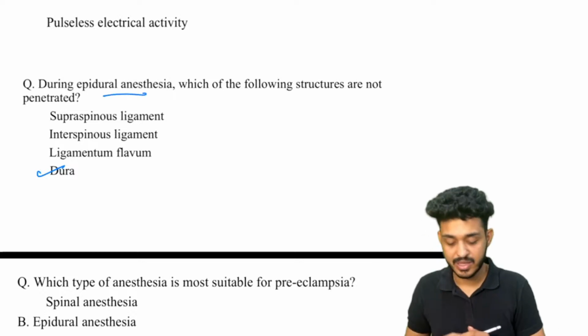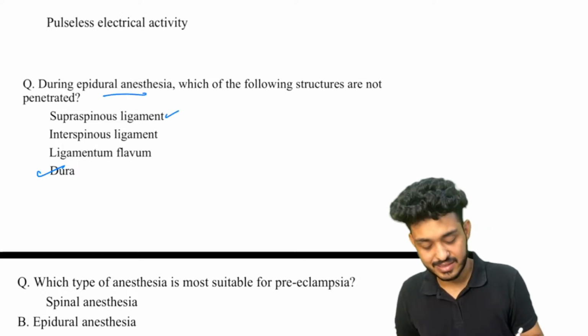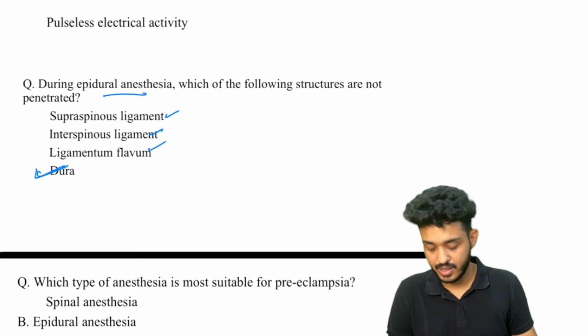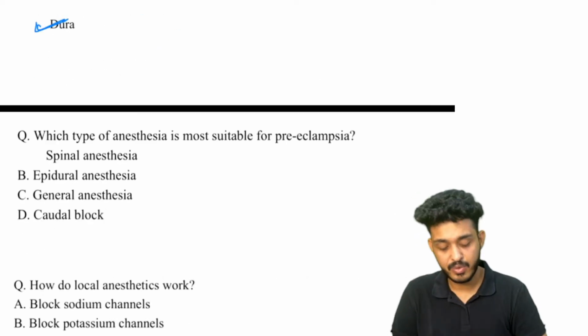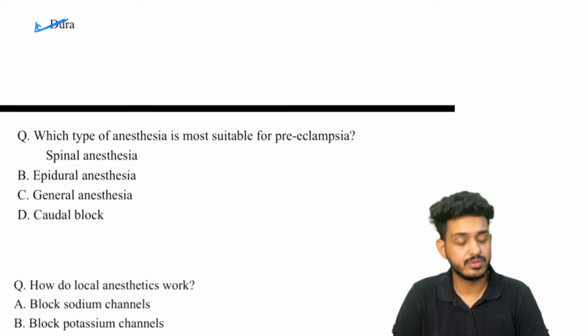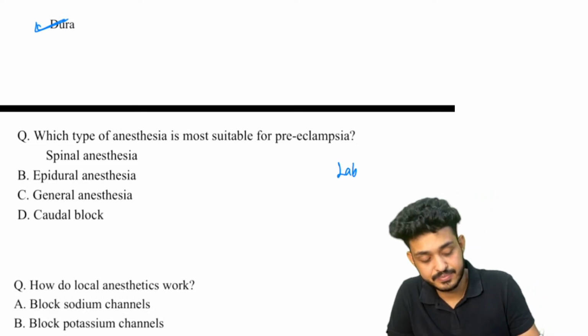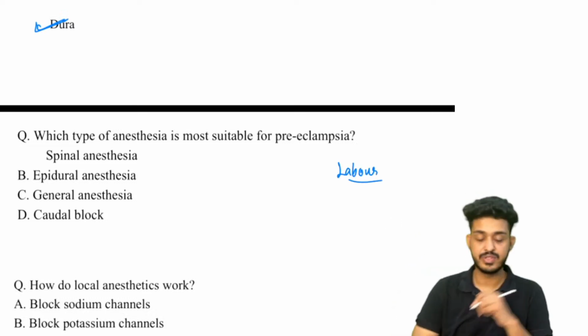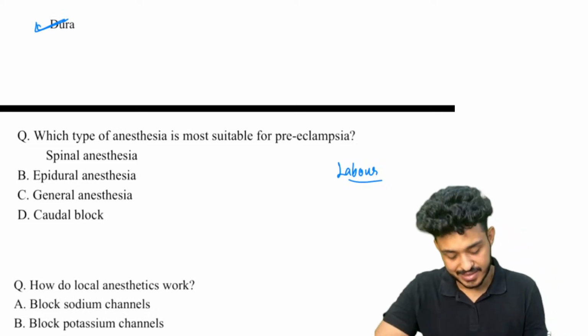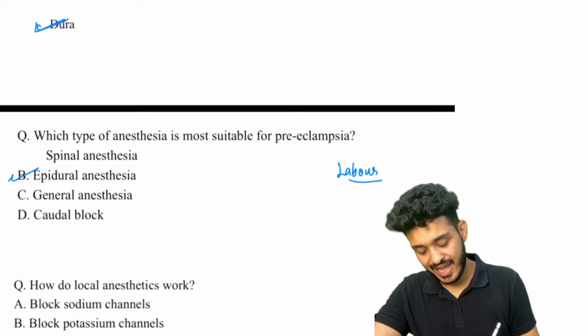Okay, so we are not puncturing what? We are puncturing supraspinous, interspinous, and ligamentum flavum, but not dura mater. So the answer here will be dura mater. Okay, which type of anesthesia is most suitable for preeclampsia? Right now I have told you for labor analgesia. For labor analgesia, which one is the best? That is your epidural.